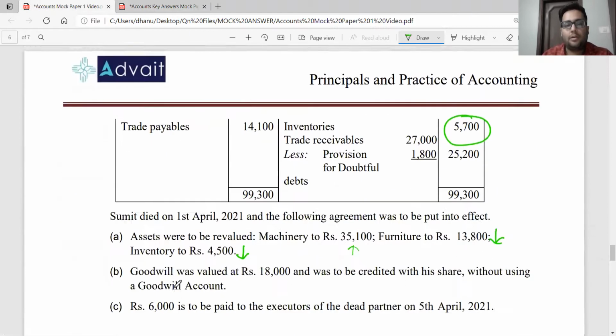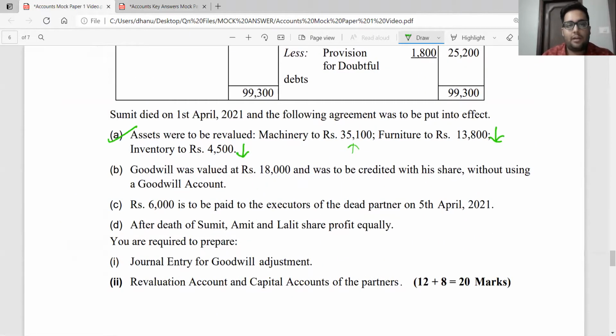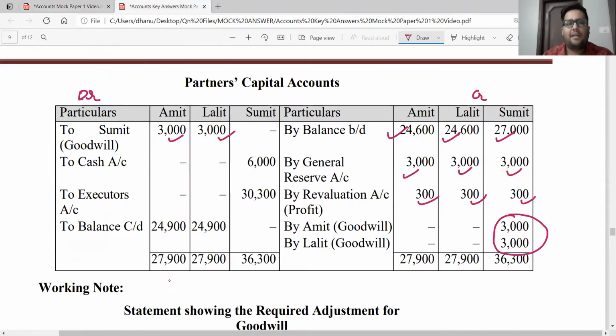And then, sir, coming to the adjustments, point number 1 dealt with, point number 2 dealt with, point number 3, rupees 6,000 is paid to the executors of the dead partner. So if I'm paying to the executors, cash account will be credited. Therefore, I record to cash account 6,000 rupees in Sumit's account because Sumit is the partner who deceased or who died. So it will go under Sumit's column. Please remember the column in which you are recording.